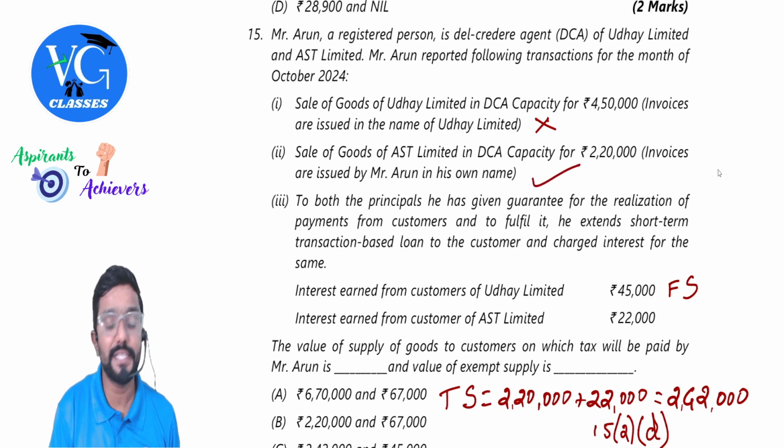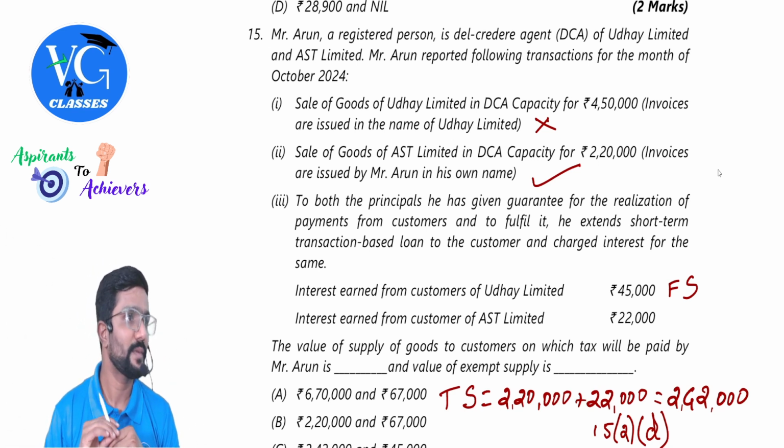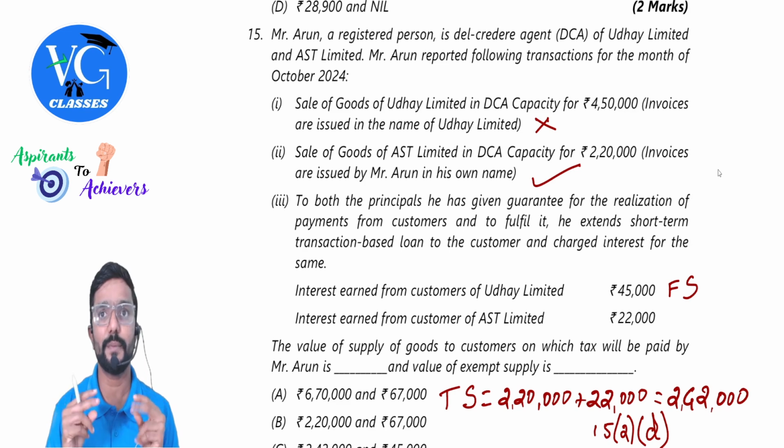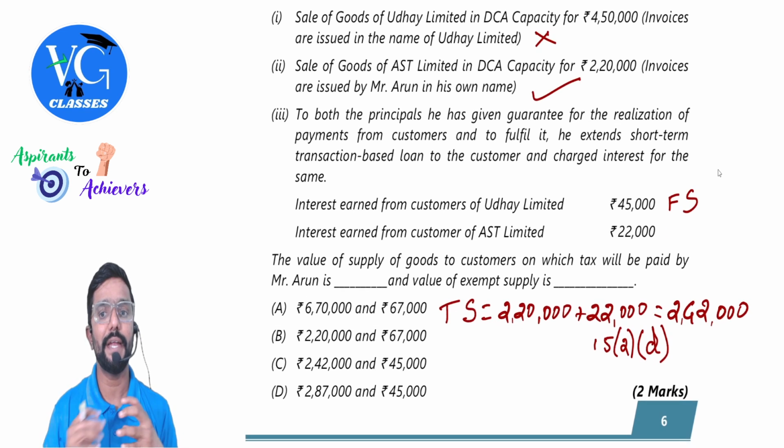Will para 3 get attracted here? Yes. There are two supplies. One is from principal to agent. The other one is from agent to customer. Agent to customer. Is it a separate supply, sir? Yes. Next. To the principal, he has given a guarantee for the realization of payments from customers.